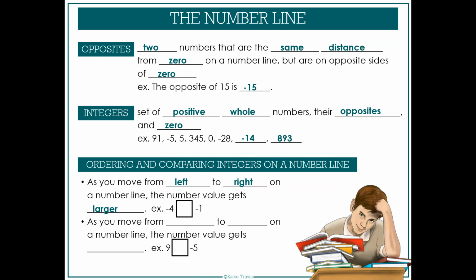So negative 4 is less than negative 1. As you move from right to left on the number line, the value gets smaller. So if we're comparing 9 to a negative 5, 9 is further right on the number line, and as you travel left, it gets smaller, which means 9 is the bigger number, so 9 is greater than negative 5.